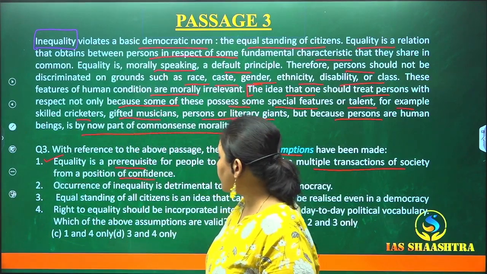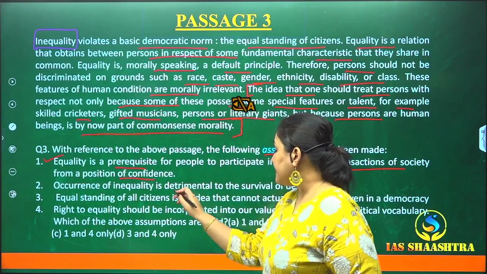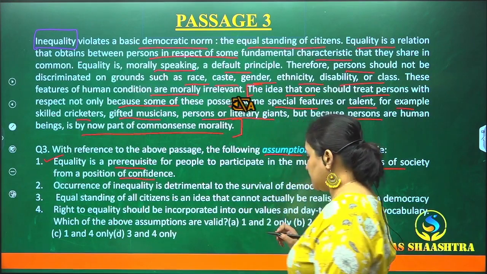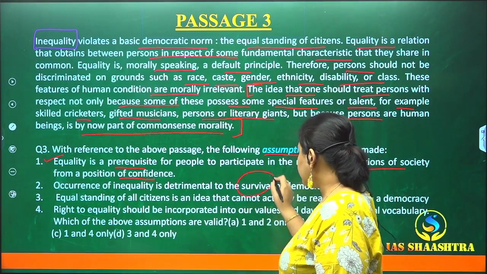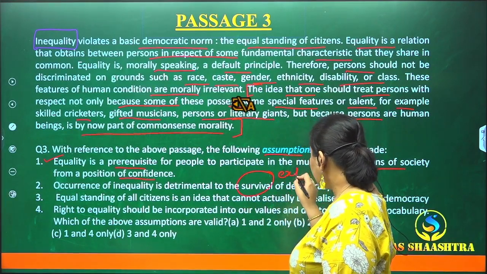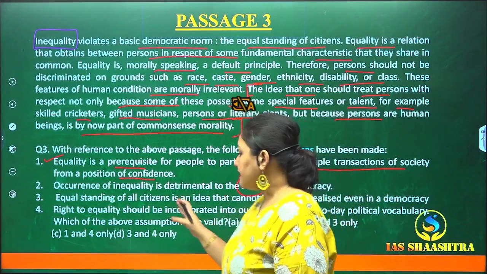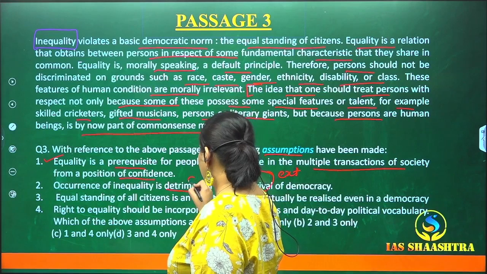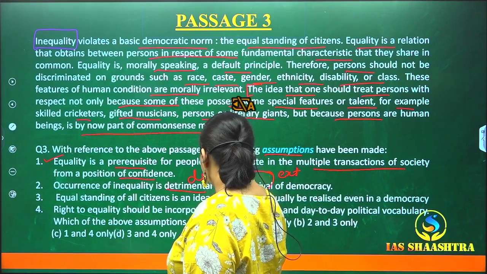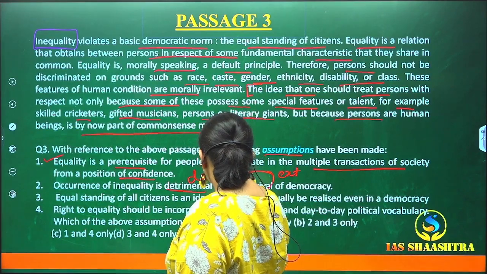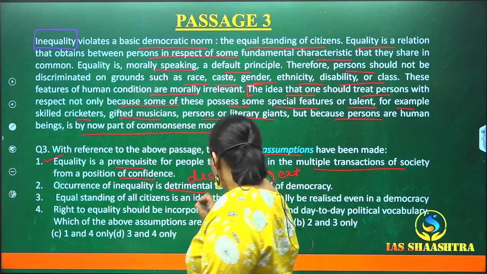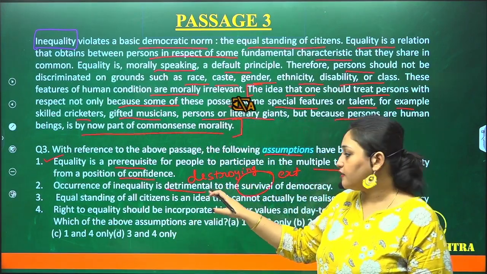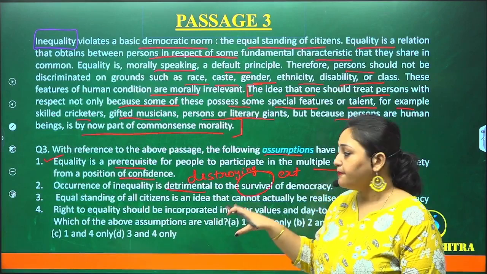Let's go to the next point. Occurrence of inequality is detrimental to the survival of democracy. Firstly, the extreme word here is survival. And the word detrimental means destroying, okay? If anyone has a problem with the understanding of this word, I'm just writing the meaning for them.